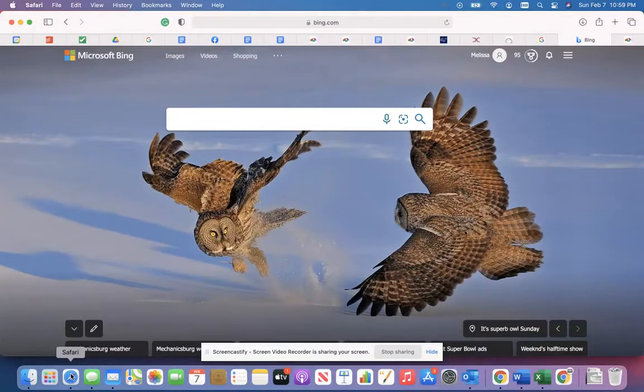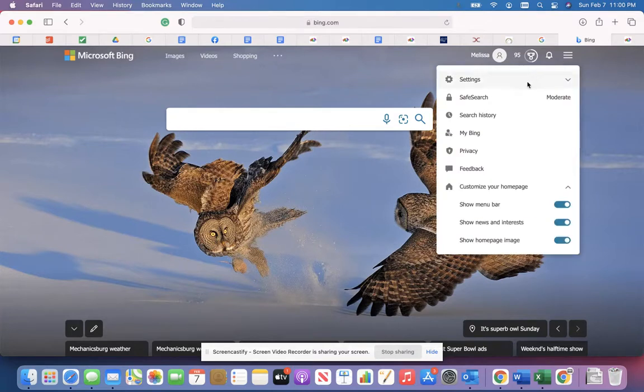Okay, so the next thing I want to share with you is Microsoft search engine Bing. If you're not familiar with Bing, this one has a lot of tips for you and a lot of treasures for you to find. First of all, if you want to save anything, you want to sign in, and that will bring up this 3-line hamburger menu over here where you can change your settings and your searches.